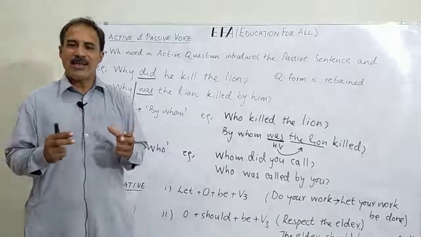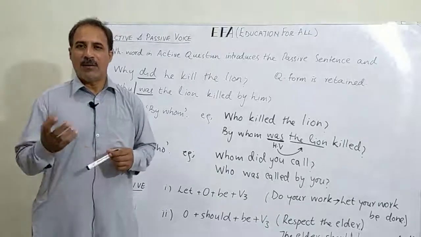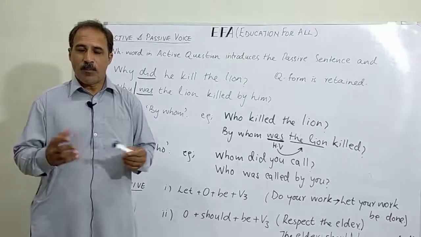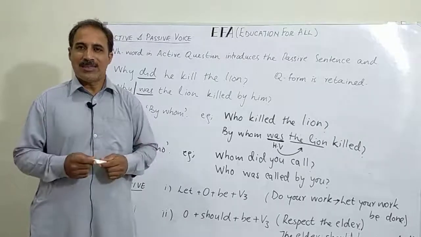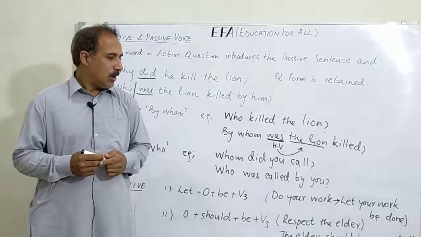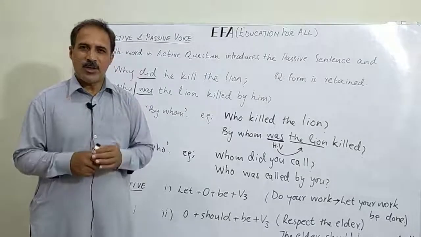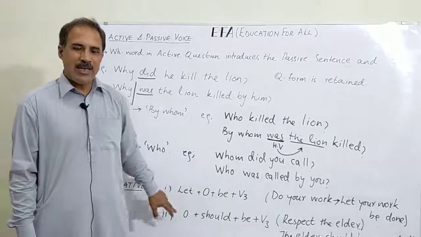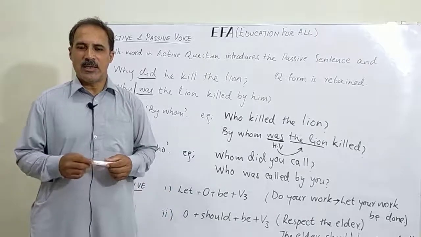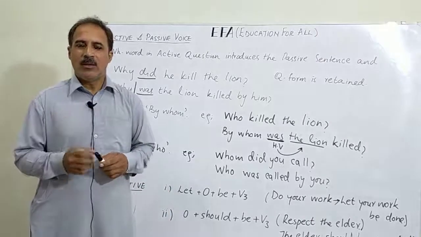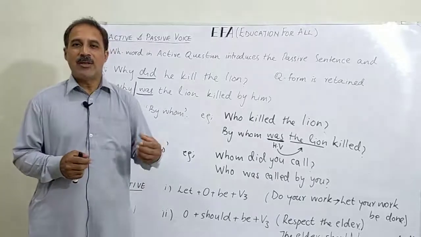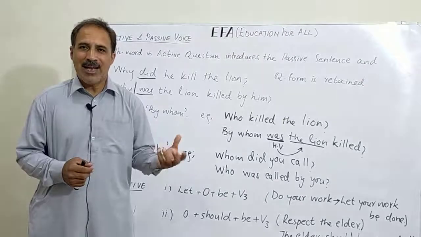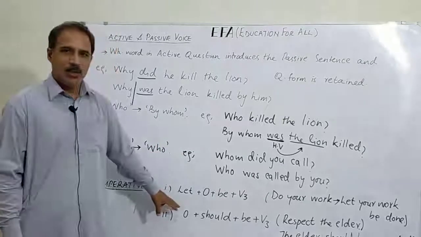If the sentence is a direct order, a command, for example, read the story, open your book, open the door, come here, you use the construction let and be. In case of imperative sentences dealing with values, traditions, morals or ethics, you use the should be construction.